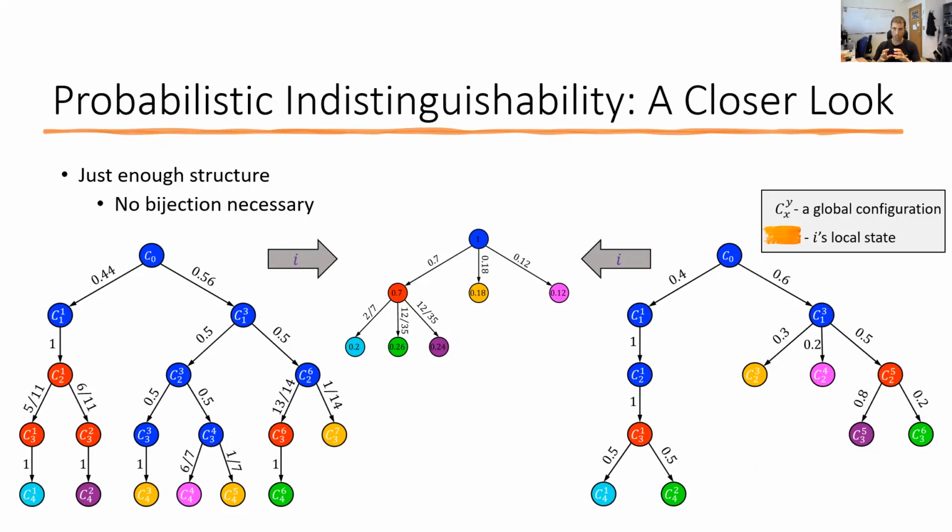When we take a closer look, we can notice several nice properties of this definition. One, it has just enough structure, which means that it does not require anything stronger than necessary. For example, you can see here that there isn't a one-to-one relation between the ensembles. In fact, one ensemble contains 7 executions while the other has only 6. This is because the I-local ensemble structure explicitly describes the relevant probability space from I's perspective of the ensemble.